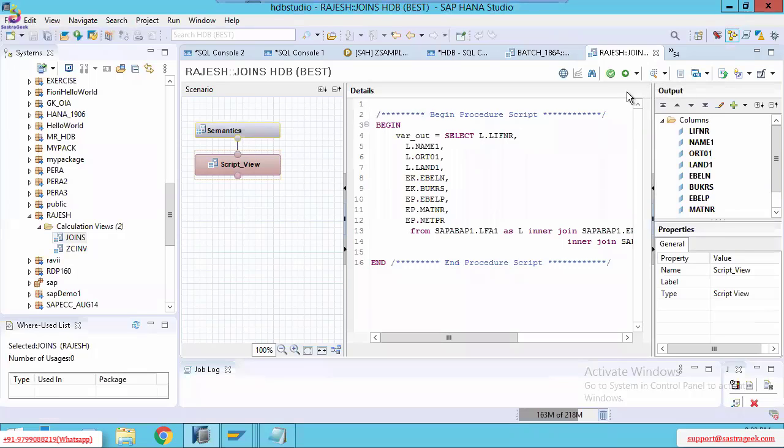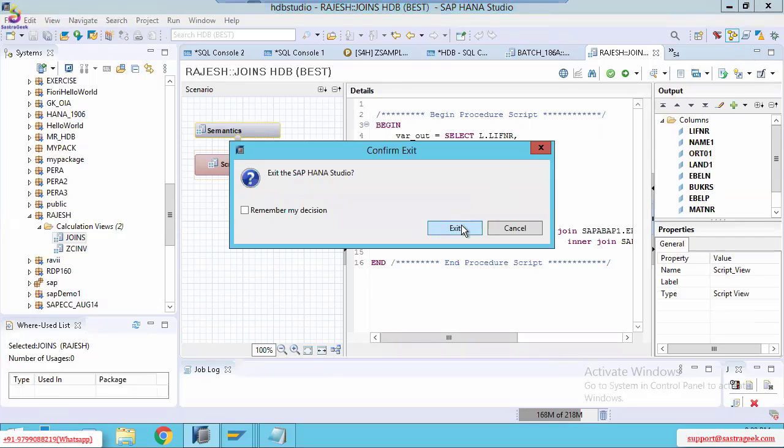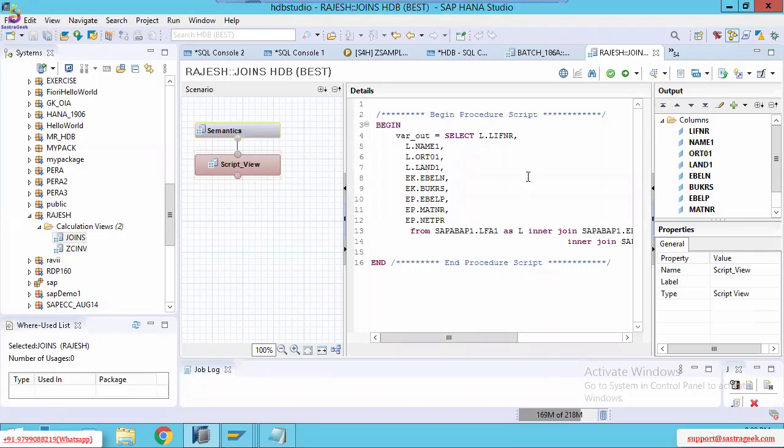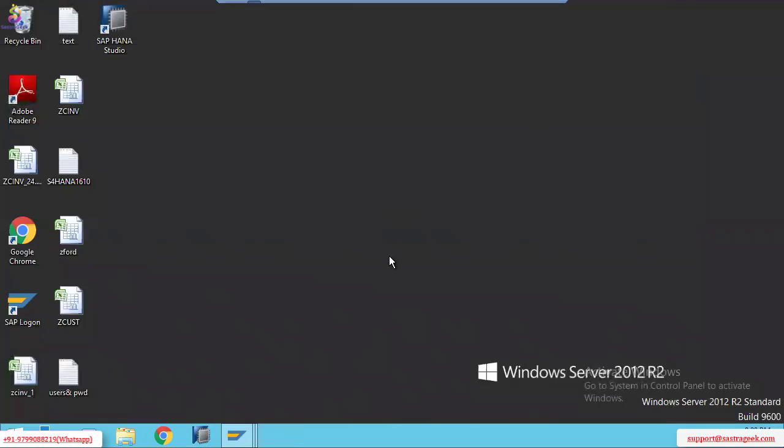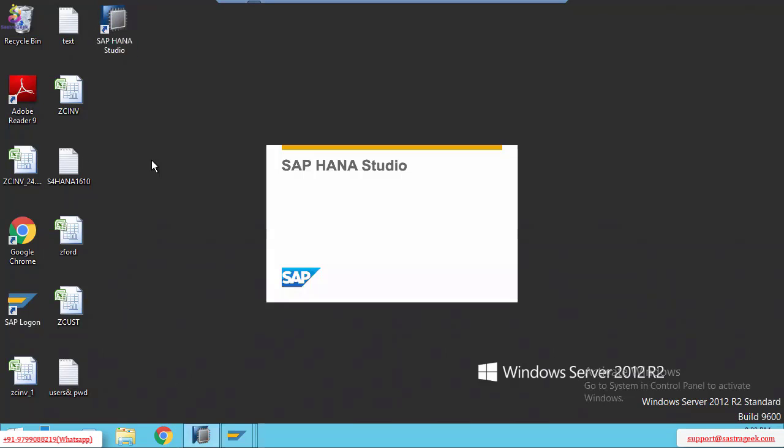Just 1 second, please wait. From the bin, I will show you. See here, you can see the desktop like this. Once you get it, double click on it and it will open. Once you double click, you can see this is the HANA Studio, and this is the ECC.